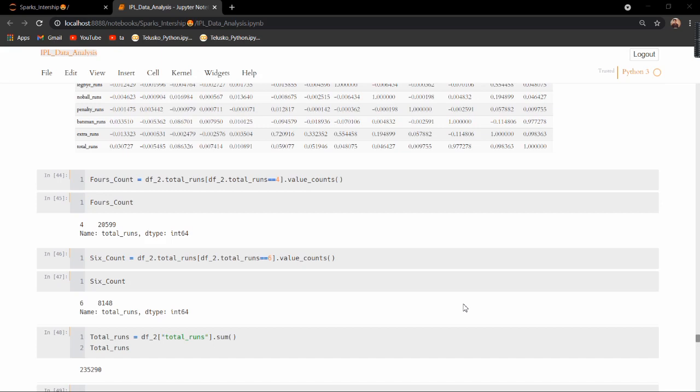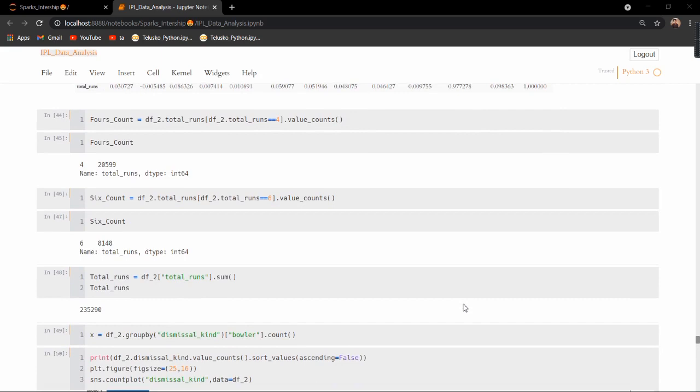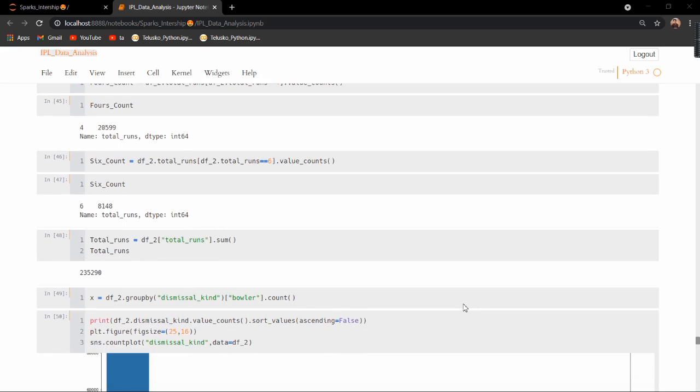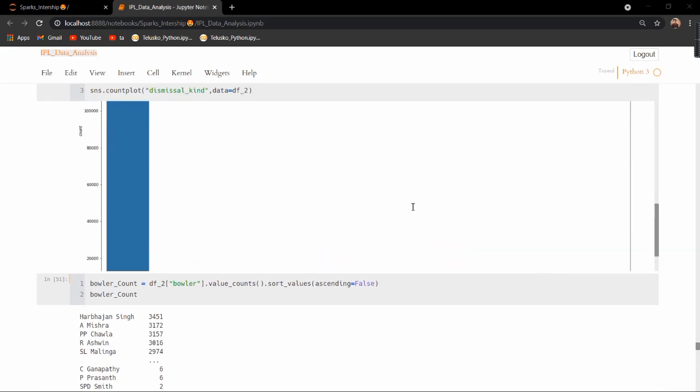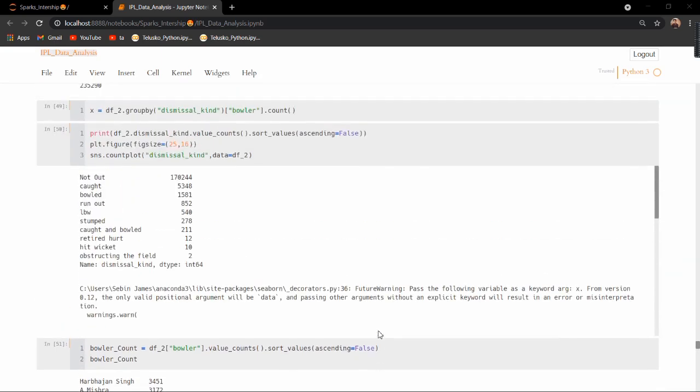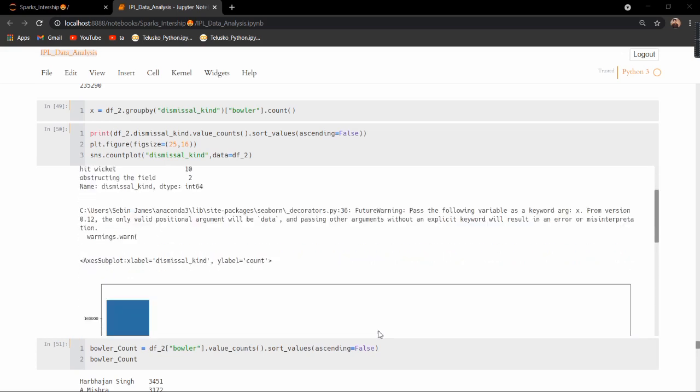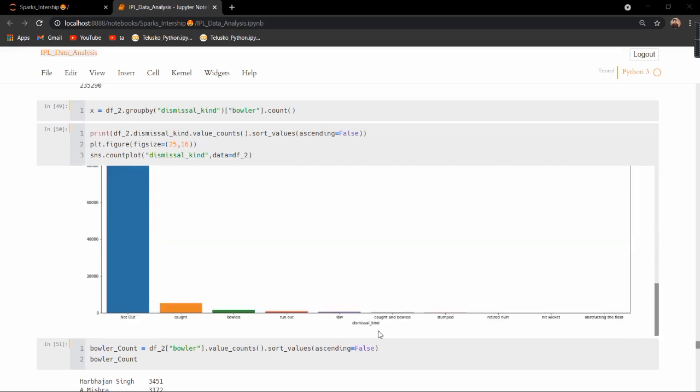When it comes to sixes, 8,148 times a six was scored, and the total runs scored in all of these seasons is 2,35,290 runs. And for dismissal kind, what was the total number of outs? Most of the dismissals were through catching the ball, 5,348 times, followed by bowled and run out. This is the count plot for that.